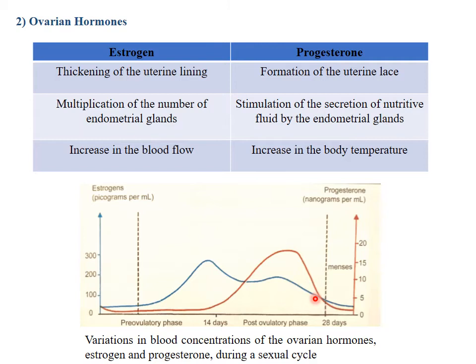The progesterone concentration increases and reaches a peak of 18 nanograms per milliliter from days 18 to 22 of the cycle, then decreases to 1 nanogram per milliliter at the end of the cycle. So, this means that estrogens are secreted during the two phases of the ovarian cycle, but progesterone is secreted only during the post-ovulatory phase.